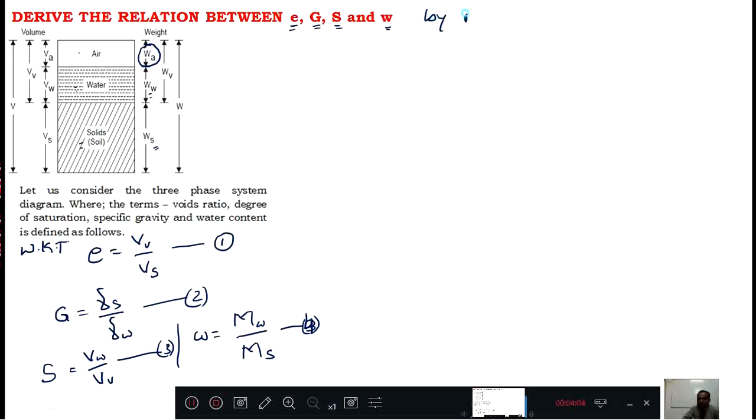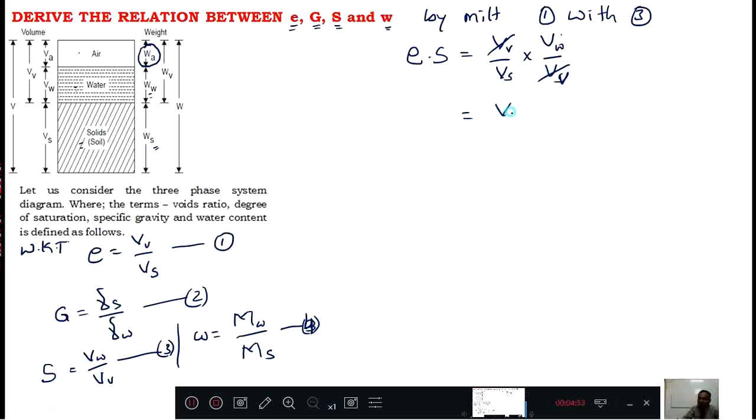By multiplying equation 1 with 3, what will you get? e into S equals Vv by Vs into Vw by Vv. Vv and Vv cancel. Then you will get Vw divided by Vs.